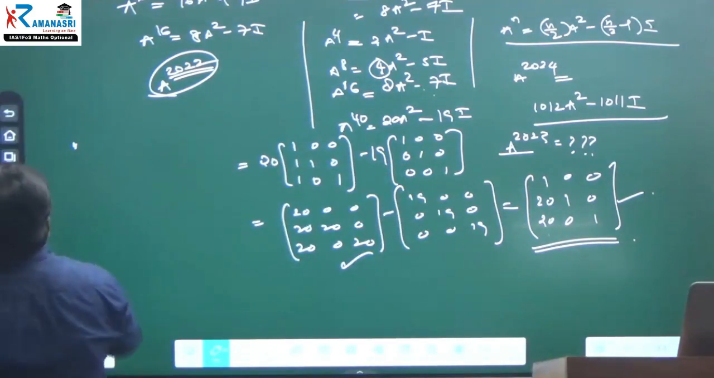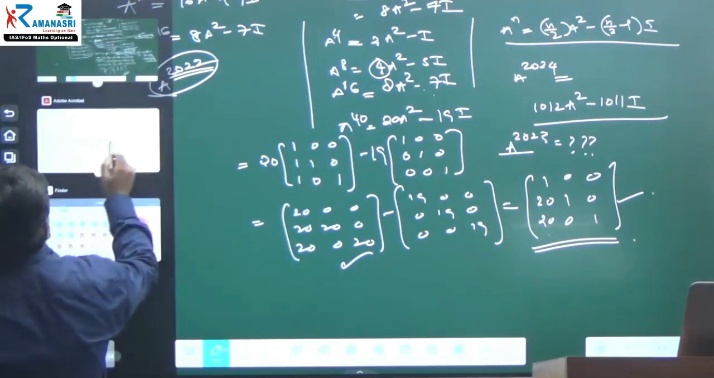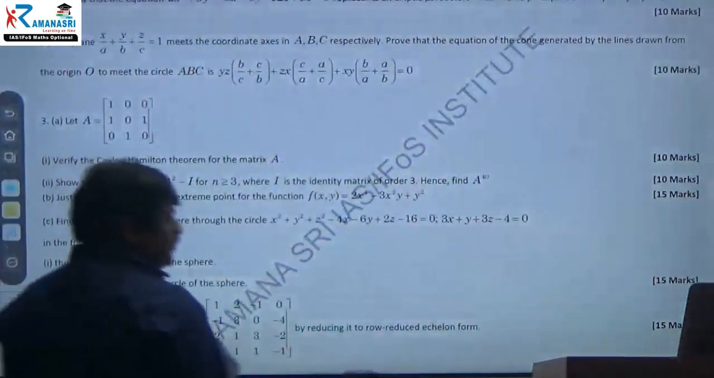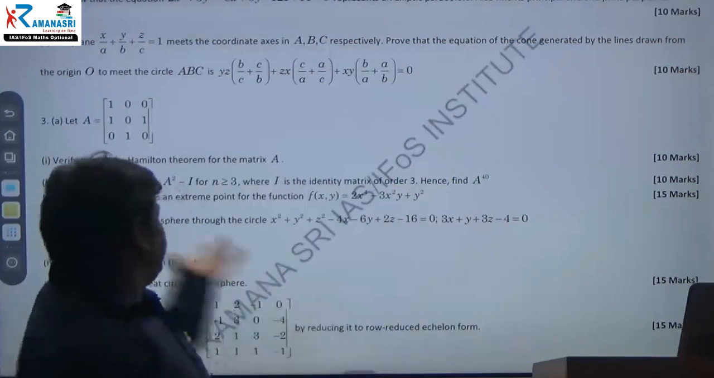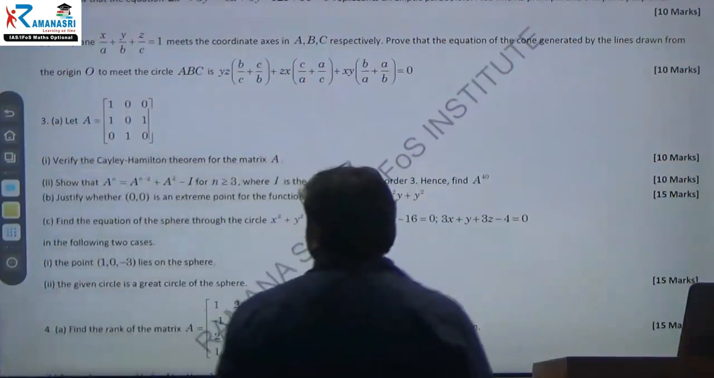Now, this is the question, and a Cayley Hamilton theorem. Doable question only. Okay? Same question maybe you can find, and you can do it. It is not a big deal.